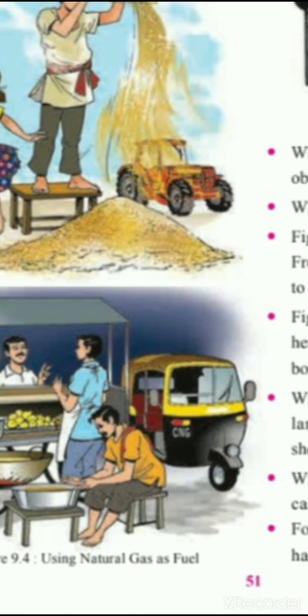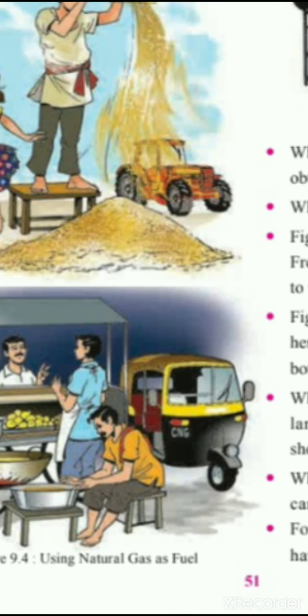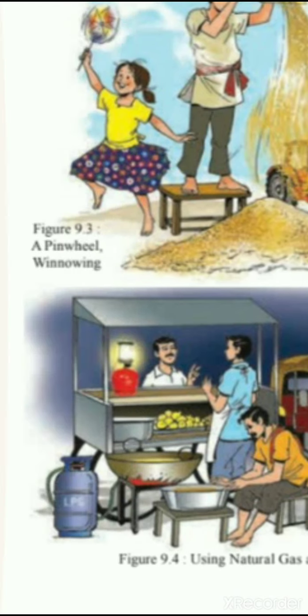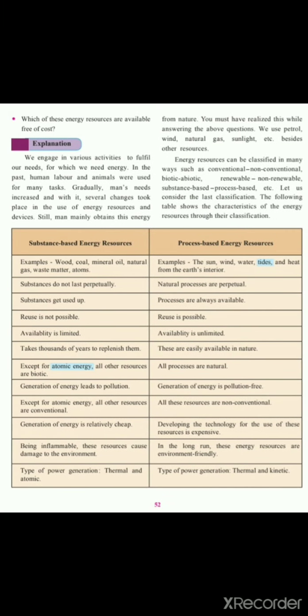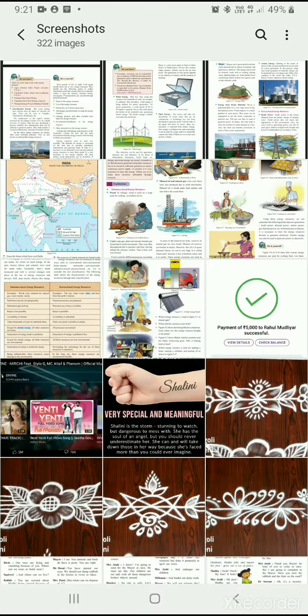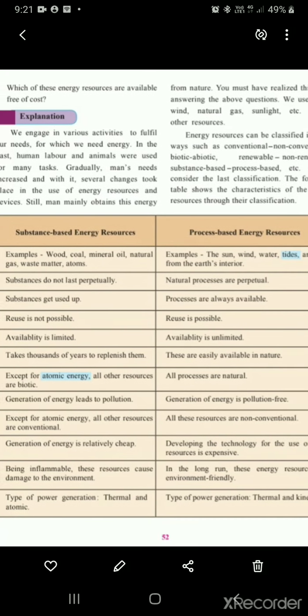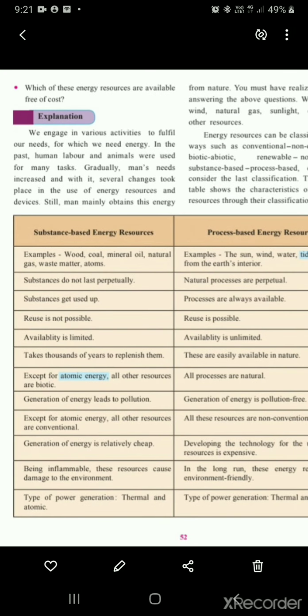From this whole thing, we spend money on mineral oil and natural gas. Let us see the next question. Which of the energy resources are available free of cost? The sun, the solar panel is being heated by the sun, right? The sun is free of cost, we are getting this energy resource free, as well as the wind.